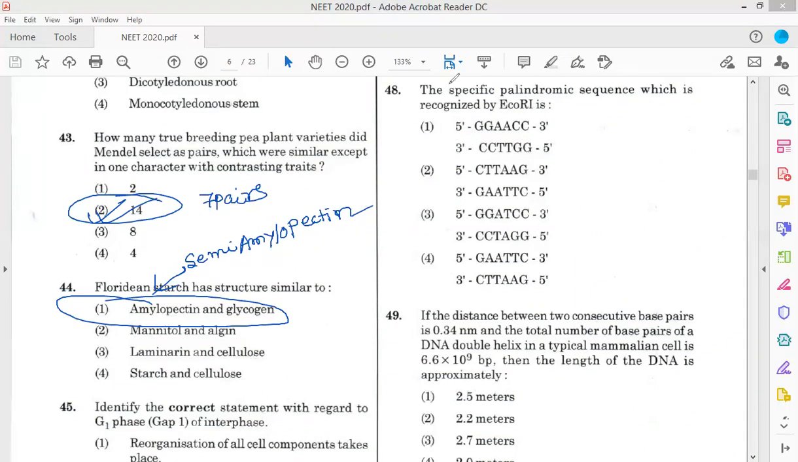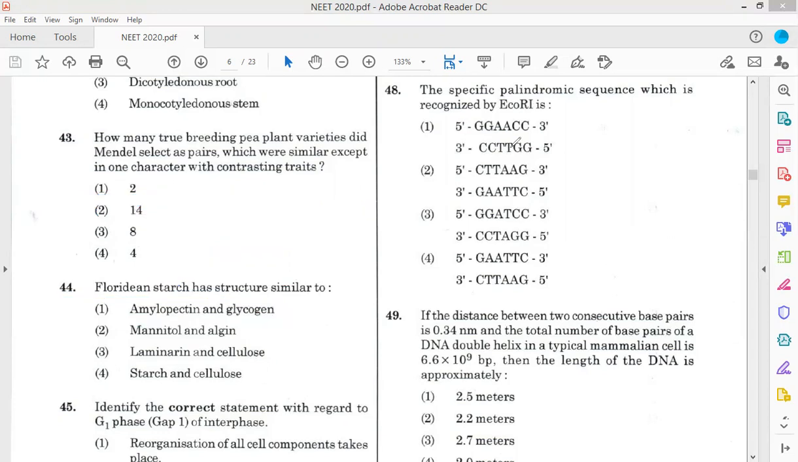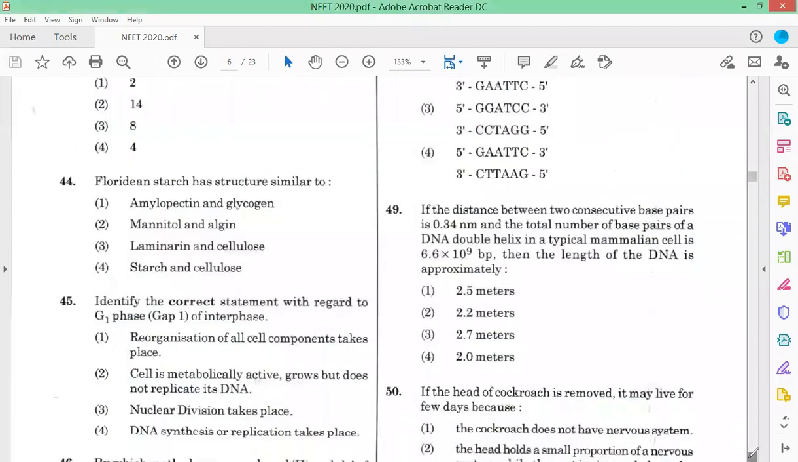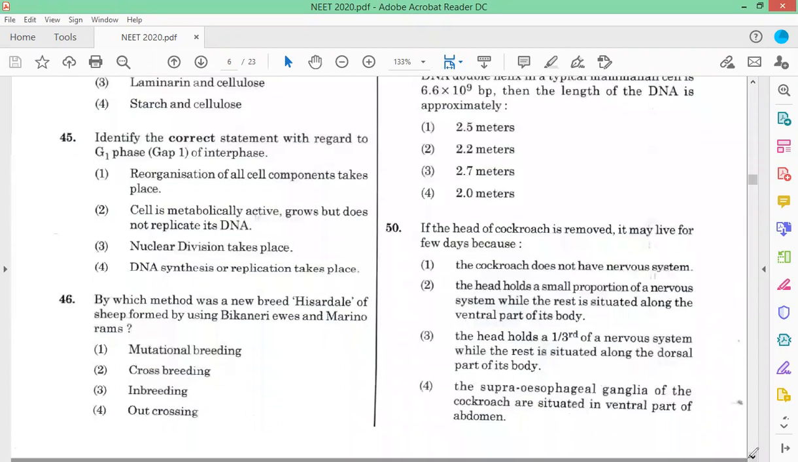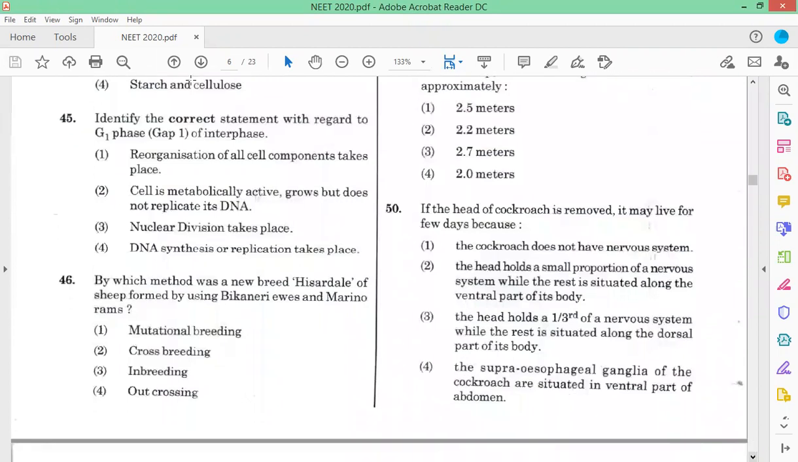Now coming to the next question, question number 45. Which of the following is the correct statement with regard to the gap phase 1, or G1 phase, of interphase? In gap phase 1, reorganization of all cell components takes place, no. Nuclear division takes place, no. DNA synthesis or replication occurs in S phase. So the cell is metabolically active and grows but does not replicate its DNA. Yes, option 2 is the correct answer.